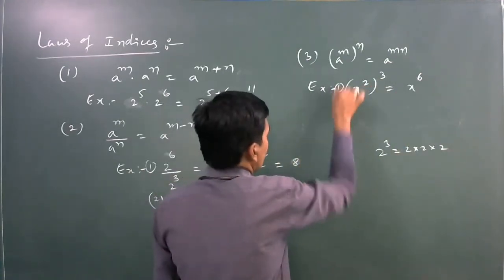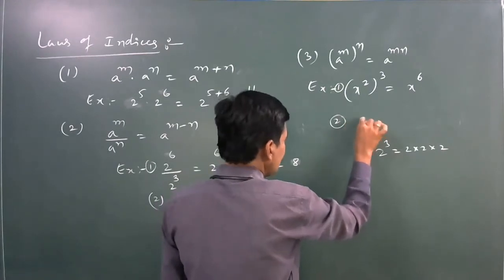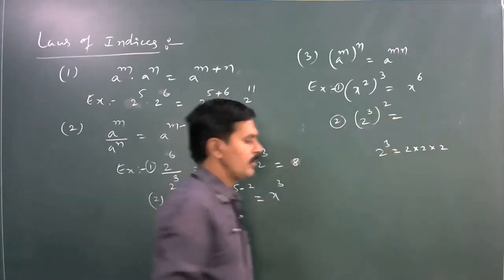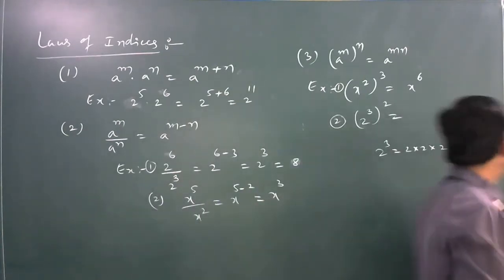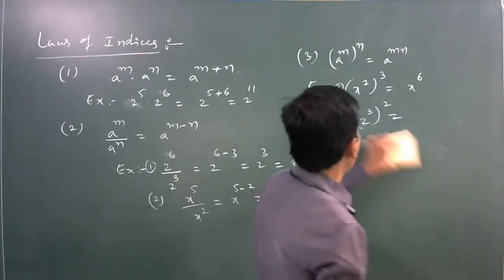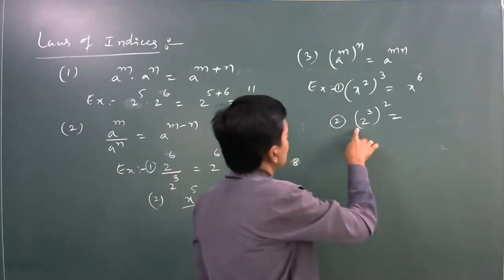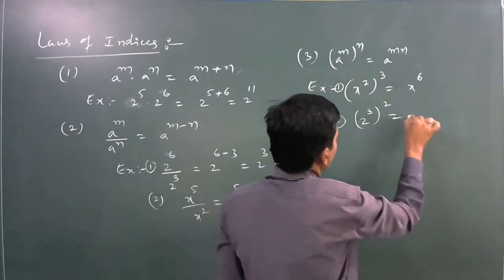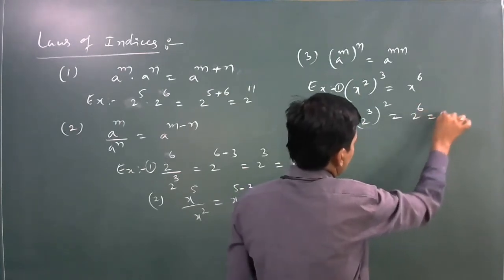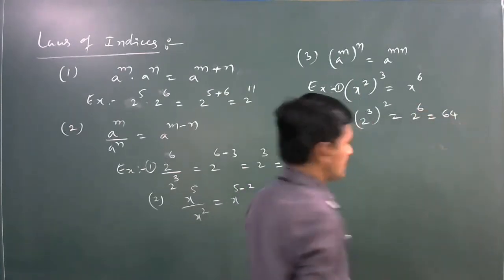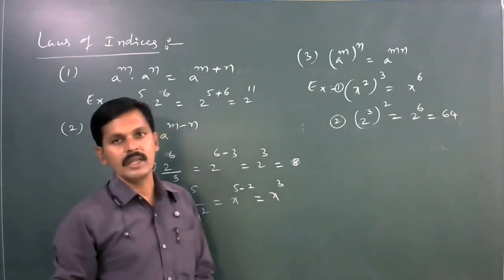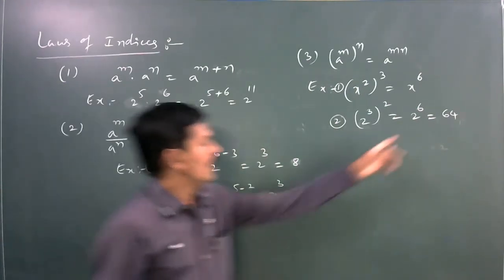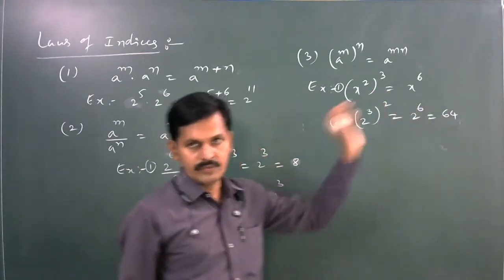Next, another example is 2 cube whole square. It is also in the form a power m whole power n. Here 2 cube whole square equals 2 power 6. What about the 2 power 6 value? It is 64, as 2 is multiplied 6 times.